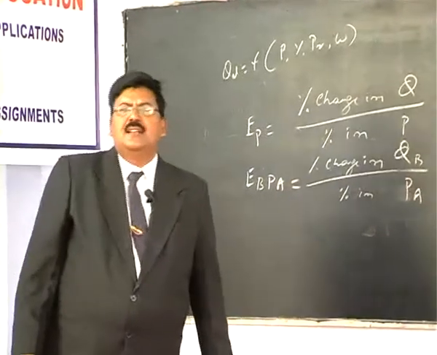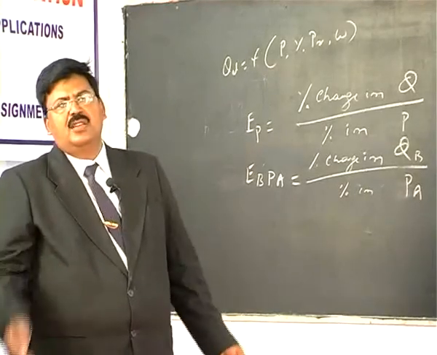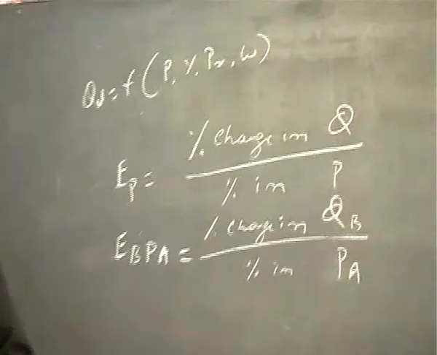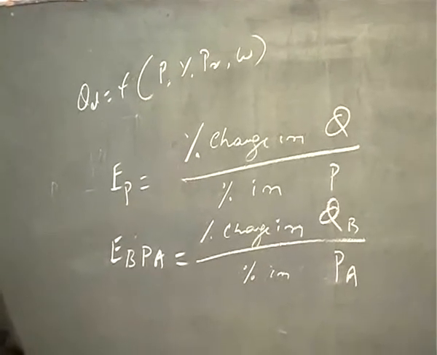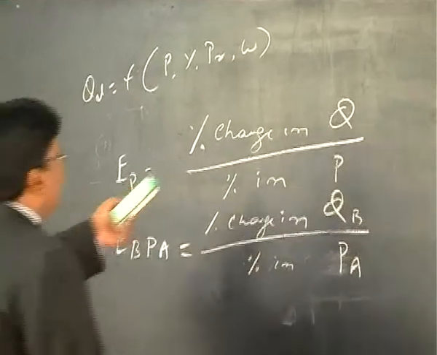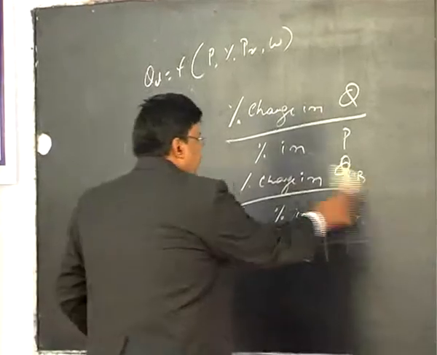This is known as the cross elasticity concept. And you can also apply it to elasticity of expenditure, advertisement elasticity or supply elasticity. So the only thing is you need to relate two things: one is dependent variable and the other independent variable. On the numerator always the dependent variable and on the denominator the independent variable.